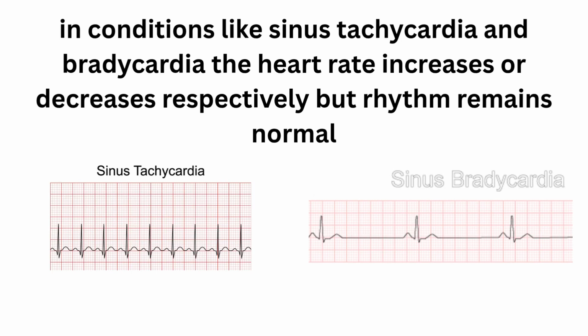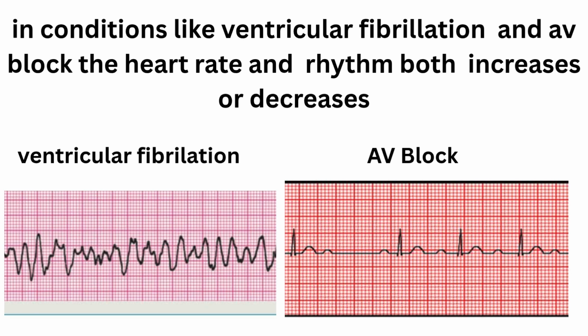Pulse rate and rhythm are important indicators of arrhythmia. In conditions like sinus tachycardia and bradycardia, the heart rate increases or decreases respectively, but rhythm remains normal. Whereas, in conditions like ventricular fibrillation and AV block, the heart rate and rhythm both may change after each beat.